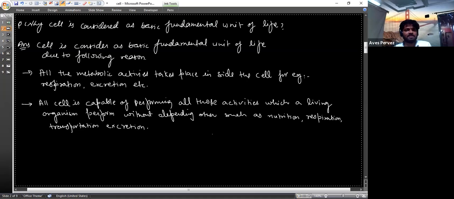One is all the metabolic activities taken inside the cell, for example, respiration, excretion, transportation, nutrition, everything. And second one is that a cell is capable of performing all activities which a living organism performs without depending on others. Means without depending on the external environment, a cell is capable of performing all those activities, for example, nutrition, respiration, transportation, etc. So all these activities are performed by the cell.